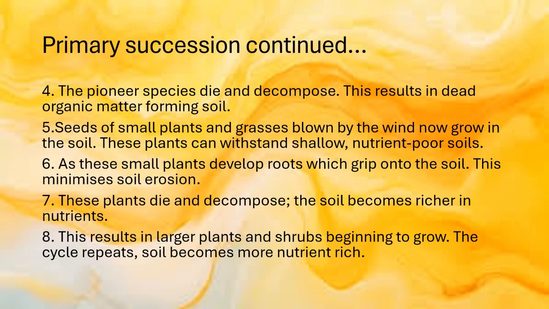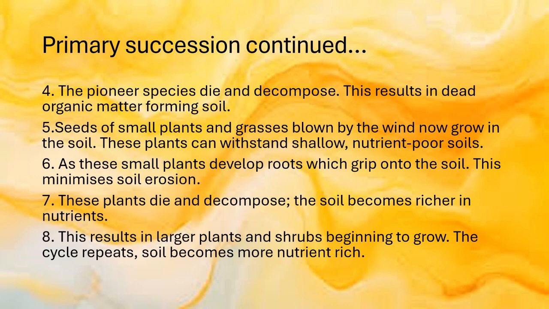The pioneer species die and decompose, and this results in dead organic matter forming soil. Seeds of small plants and grasses blown by the wind now grow in the soil, and these plants can withstand shallow, nutrient-poor soils. Again, at this stage the soils have poor nutrients, and so this restricts the kind of species that can actually grow.